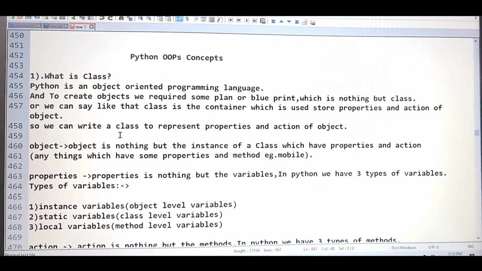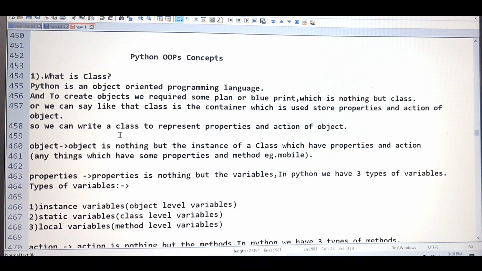Hi, in this video we are going to see the OOPS concept in Python. People who don't know what the OOPS concept is, it is nothing but the object oriented programming system. This is a highly important concept in any programming language, either Python, Java, or C++. It's the most important, or you can say most valuable, concept in any programming language, which is the OOPS concept.